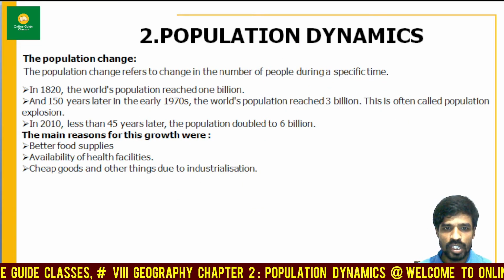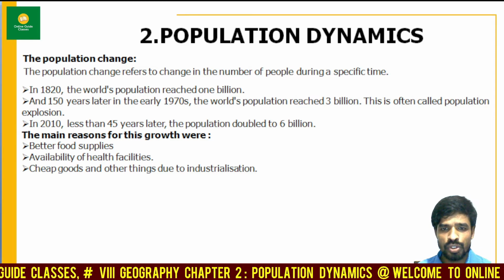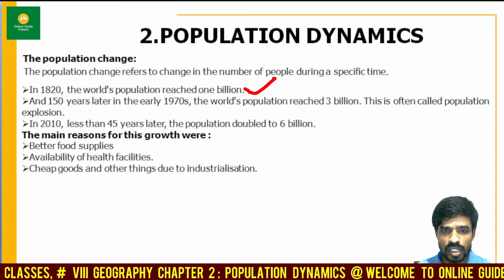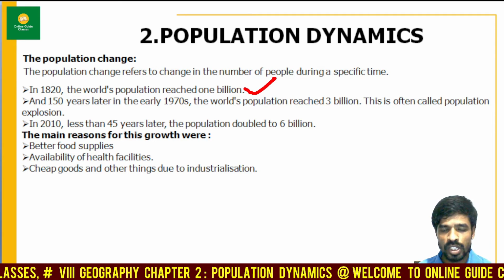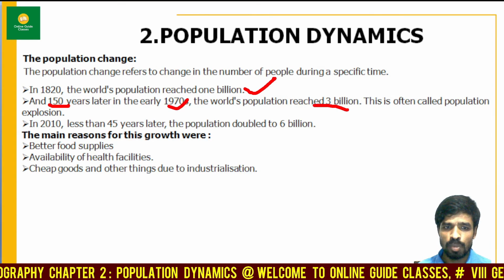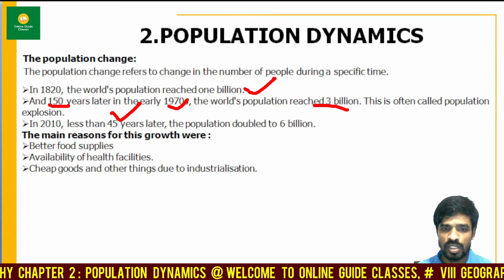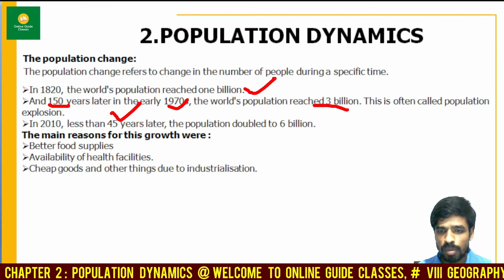In the 1820s, the world's population reached 1 billion. After 150 years, in the 1970s, the world population reached 3 billion. So this is called population explosion. By 2010, what happened? In less than 45 years, the population doubled to 6 billion.